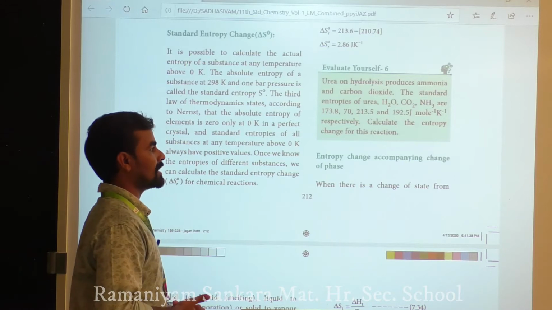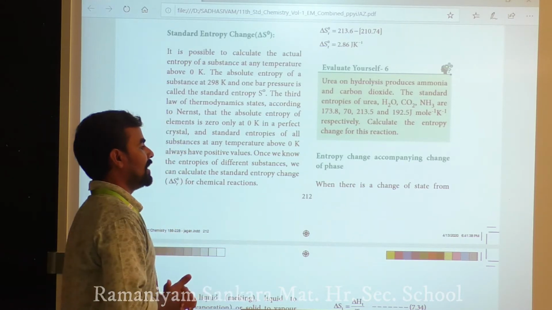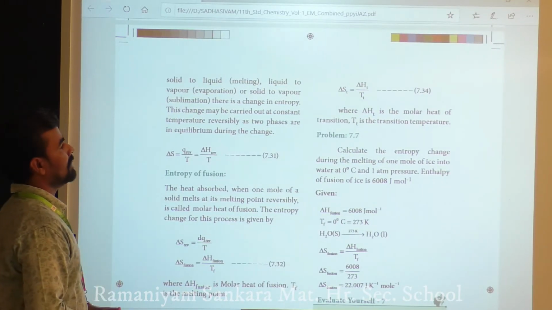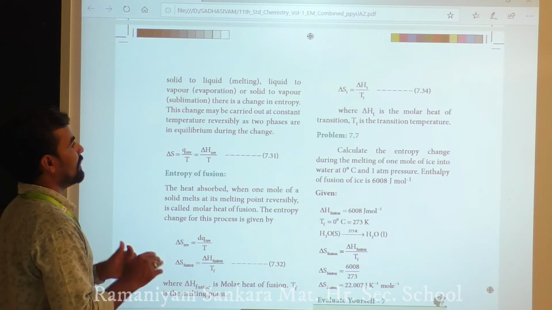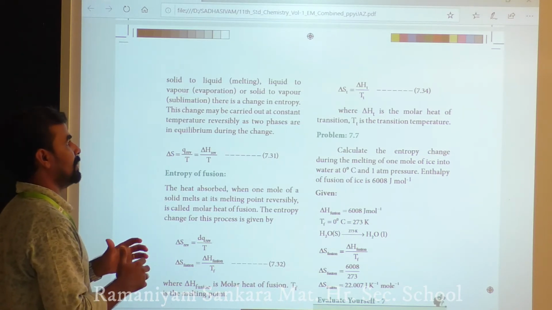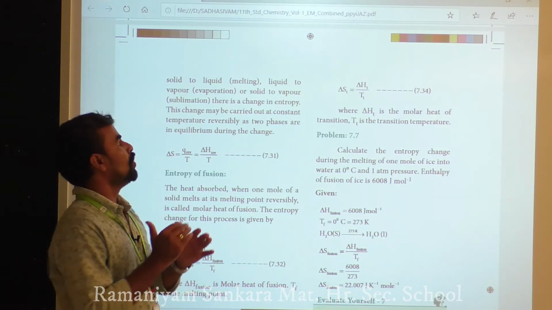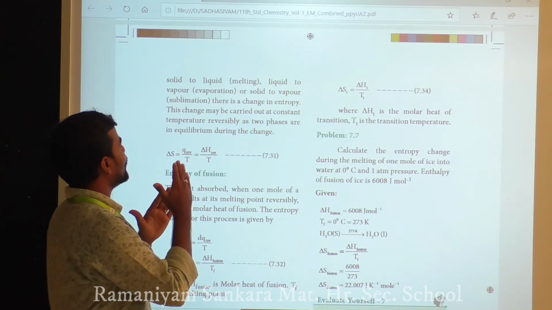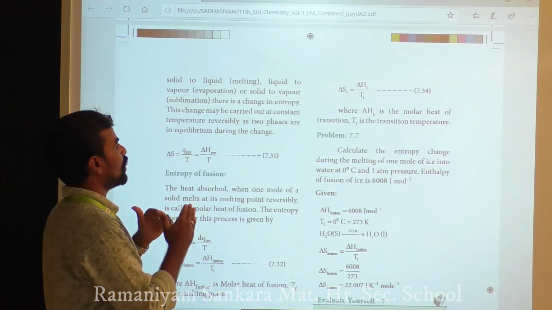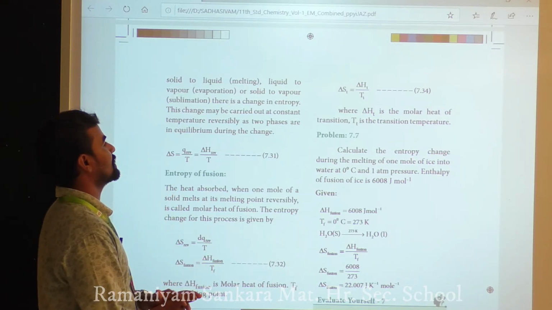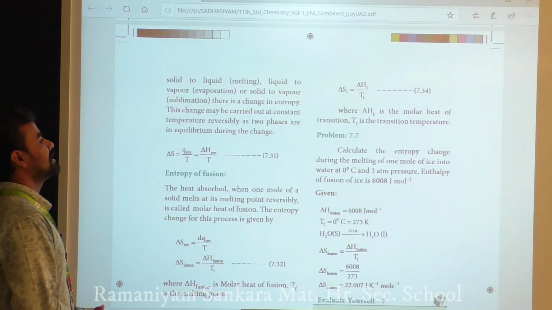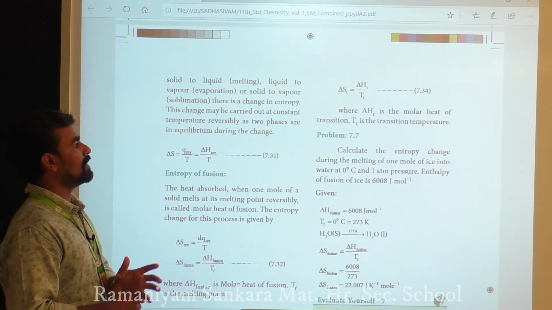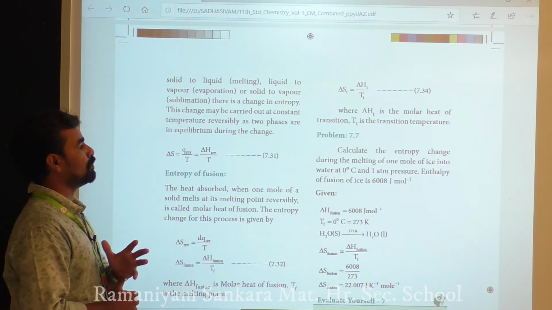Next, entropy change accompanying change of phase. When there is a change of state, from solid to liquid, which is melting, liquid to vapor, which is evaporation, or solid to vapor, which is sublimation, there is a change in entropy. This change may be carried out at constant temperature, reversibly, with two phases in equilibrium during the change.